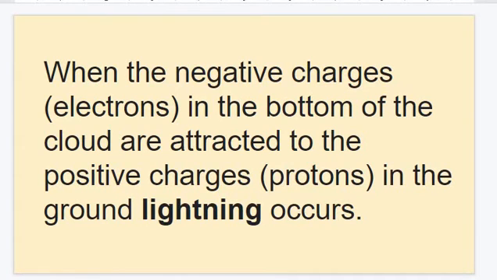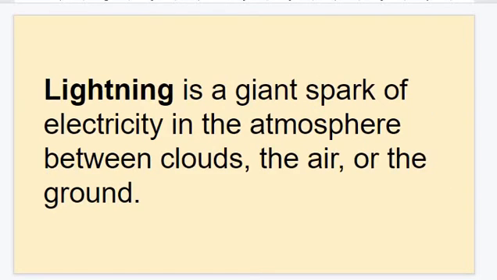When the electrons at the bottom of the cloud are attracted to the positive charges in the ground, lightning occurs. So lightning is a giant spark of electricity in the atmosphere between the clouds, the air, or the ground.